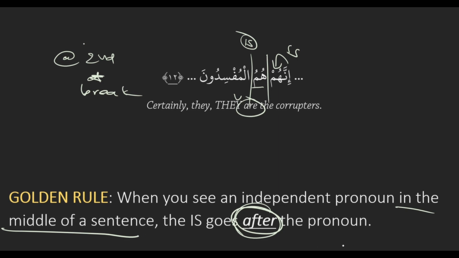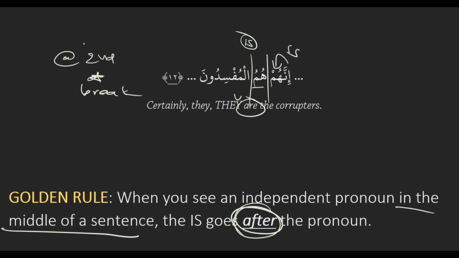One simple rule. So basically, if we ever see an independent pronoun in the middle of a sentence, it's going to be an emphasizer pronoun, which means we'll put our is after it. Exactly. So just remember this one golden rule and you're good: when you see an independent pronoun in the middle of a sentence, the is goes after the pronoun.